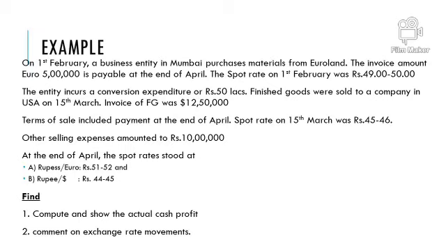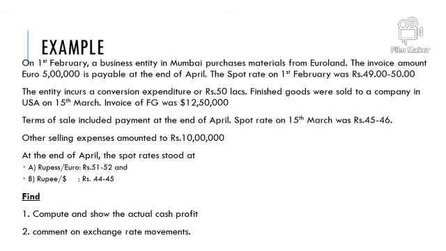Now second, the entity incurs a conversion expenditure of 50 lakh. Once we bring our raw material, we make a process to make it into finished goods, and it will cost 50 lakh rupees.